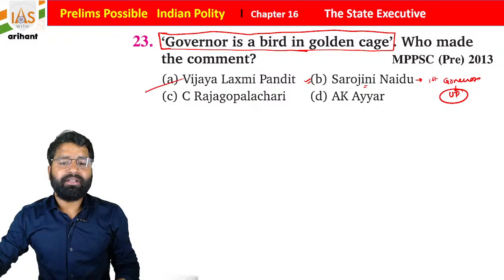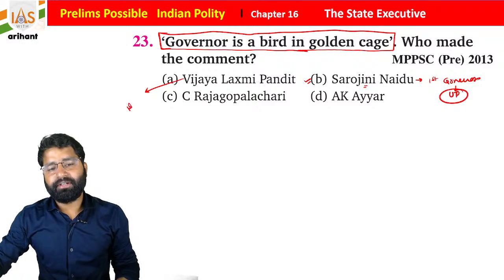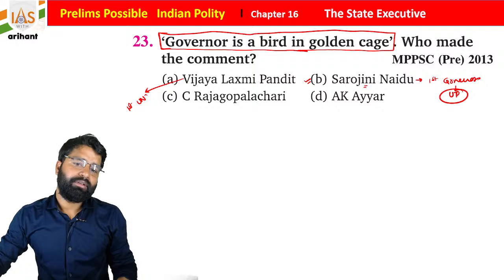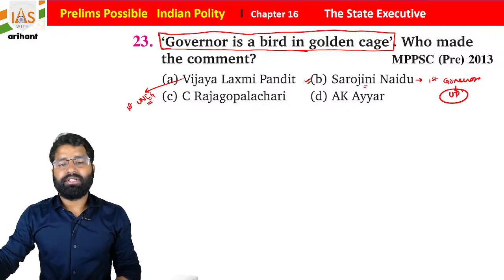Vijay Lakshmi Pandit was the cousin of Pandit Jawaharlal Nehru, and she was the first woman president of the United Nations General Assembly.